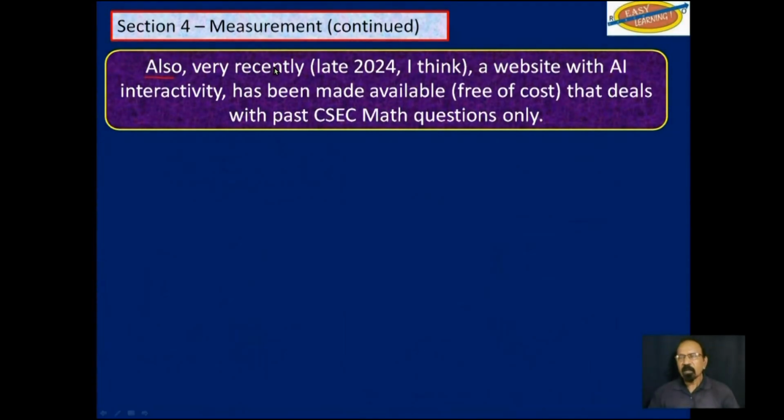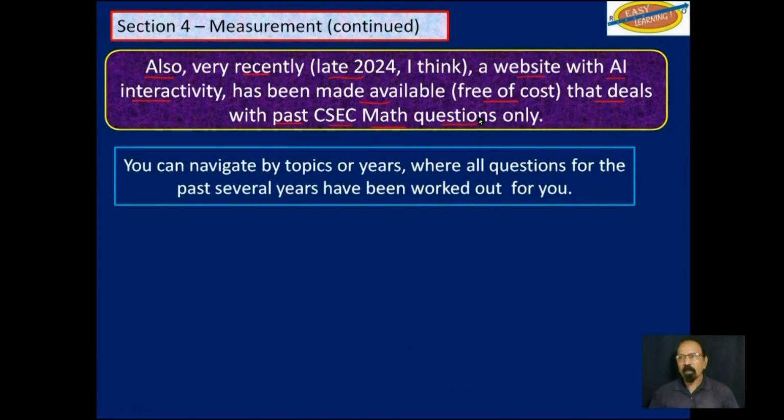Also, very recently, as of late 2024, a website with AI interactivity has been made available free of cost, and it deals with past CSEC math questions only. You can navigate by topics or years, where all questions for the past several years have been worked out for you.